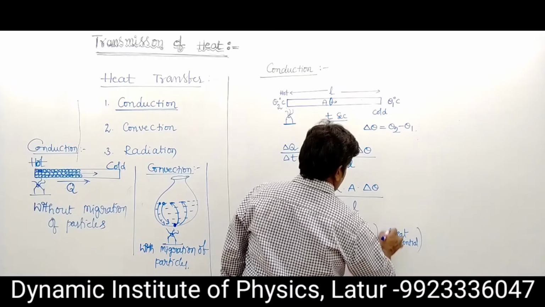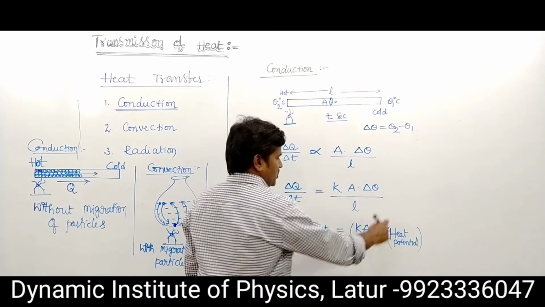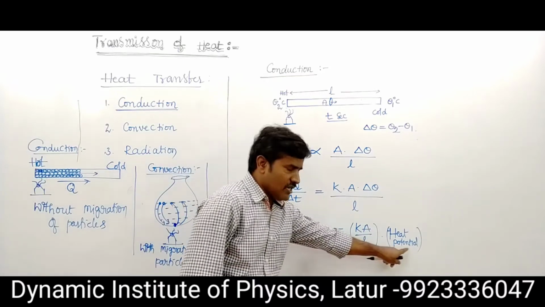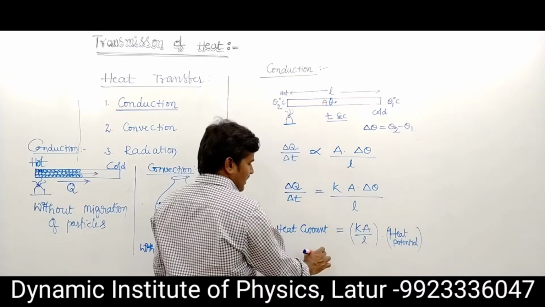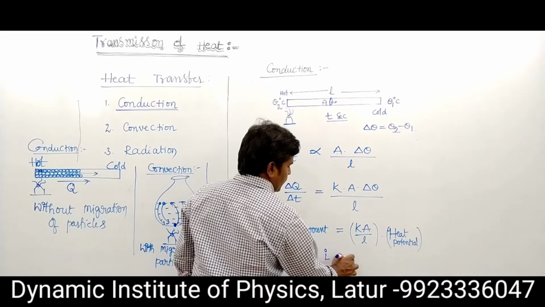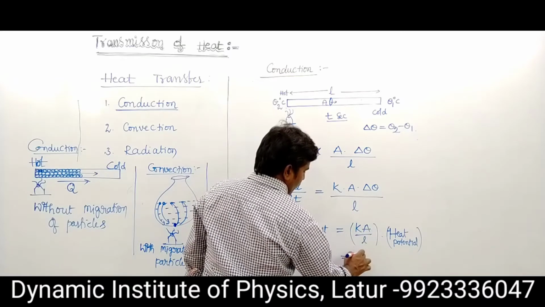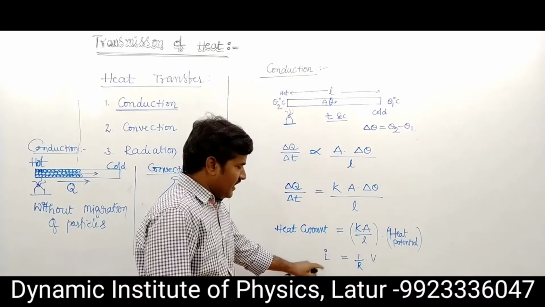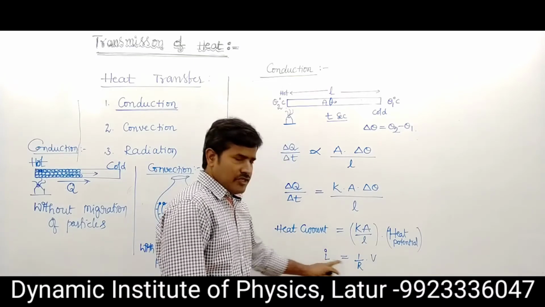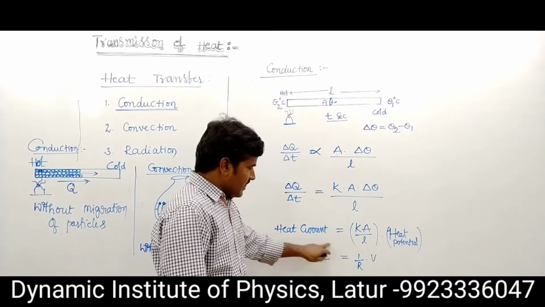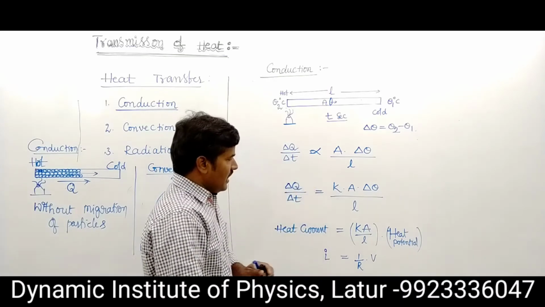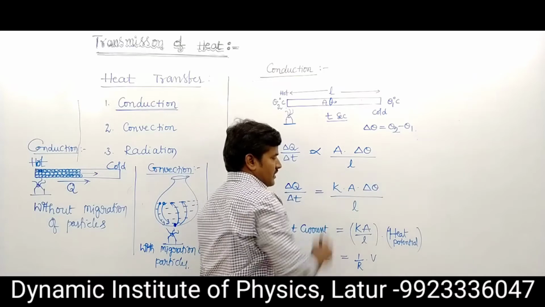So heat potential is nothing but temperature difference. That means this is heat current, this is heat potential, and it is written as I equals 1 upon R into V. This is Ohm's law, V equals I into R. So here this is nothing but heat current, and this is nothing but heat potential.